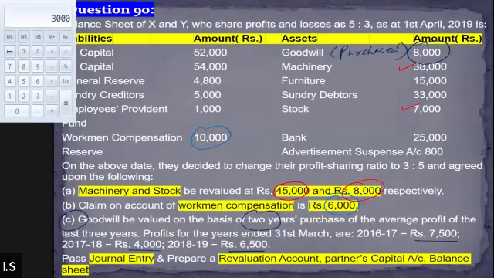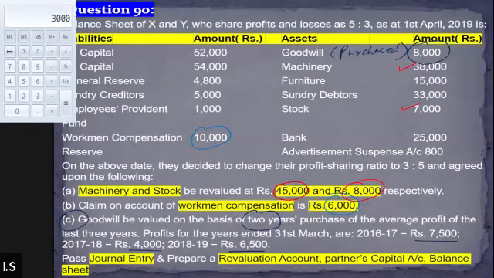Now, since it is the purchased goodwill, does anyone remember how we treat the purchased goodwill? Self-valued goodwill is to be adjusted among the partners, right? But what about the purchased goodwill? Old partners' capital account to goodwill, right?